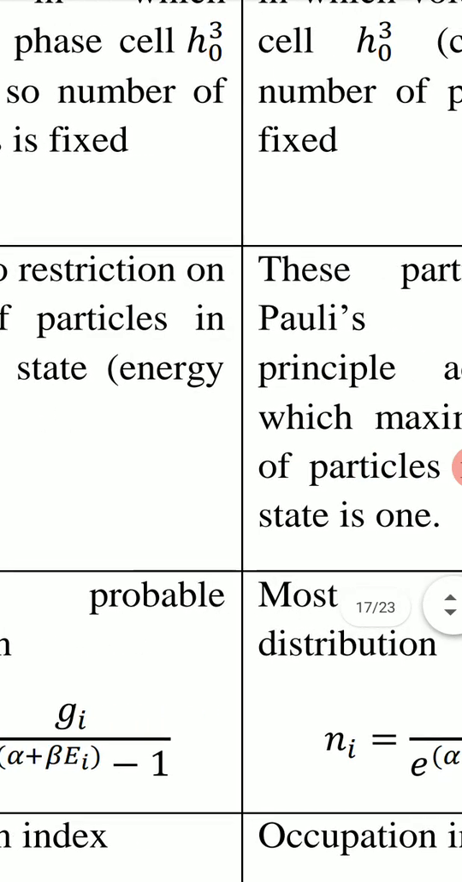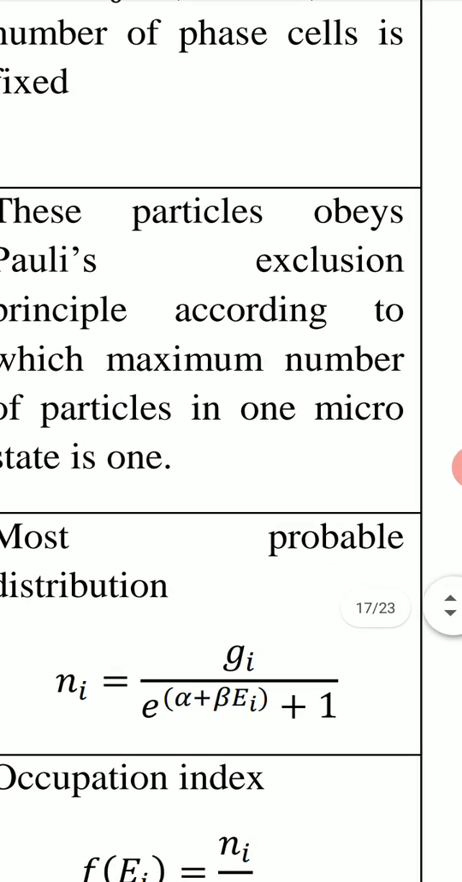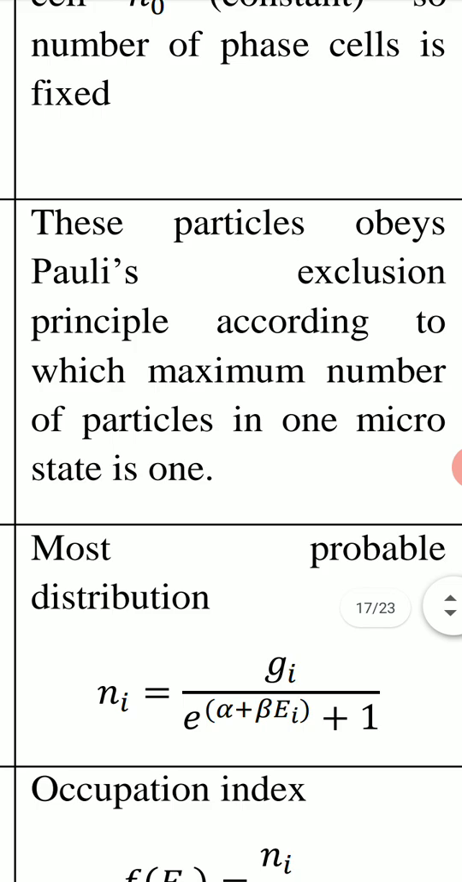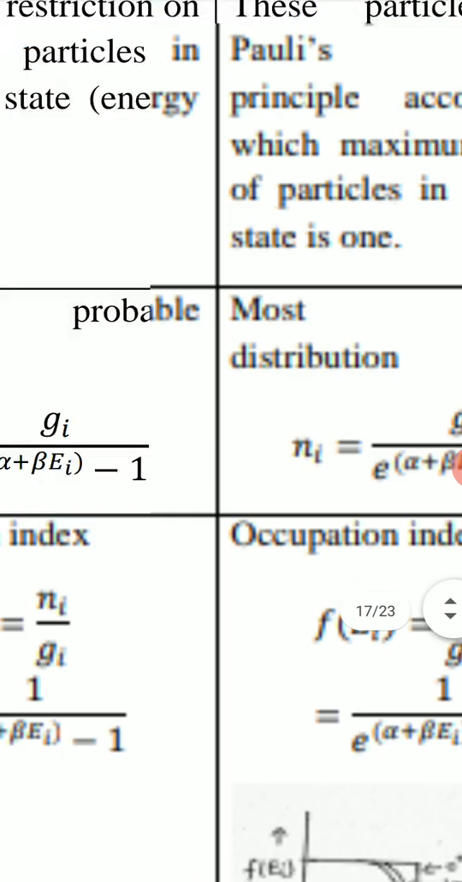But in Fermi-Dirac statistics, because these are fermions and obey Pauli's exclusion principle, there is a restriction on the number of particles in one energy level. According to Pauli's exclusion principle, the maximum number of particles in one microstate is 1.